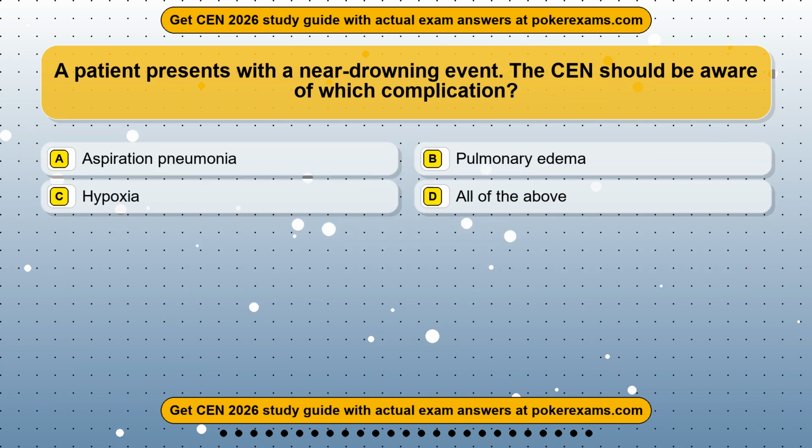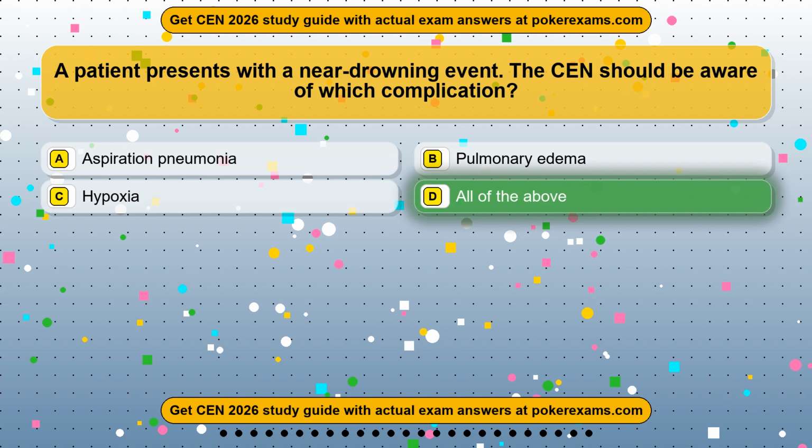Question 22. A patient presents with a near-drowning event. The CEN should be aware of which complication? Option A, aspiration pneumonia. Option B, pulmonary edema. Option C, hypoxia. Option D, all of the above. The correct answer is option D, all of the above.